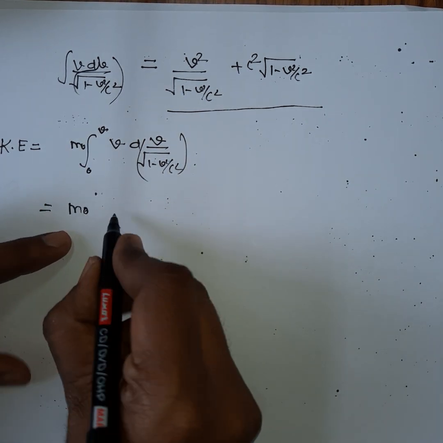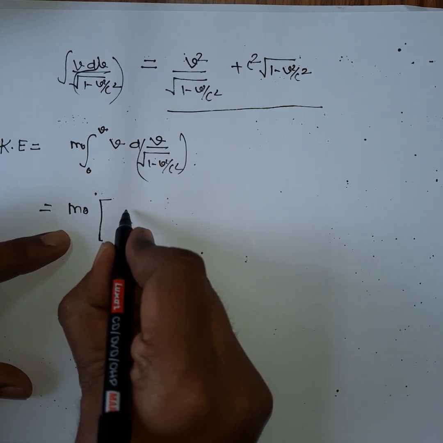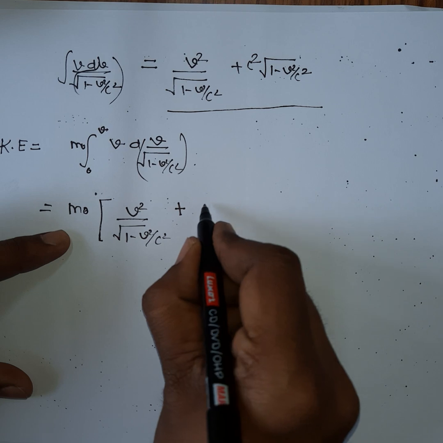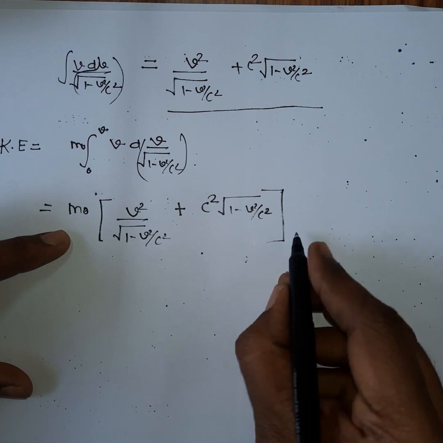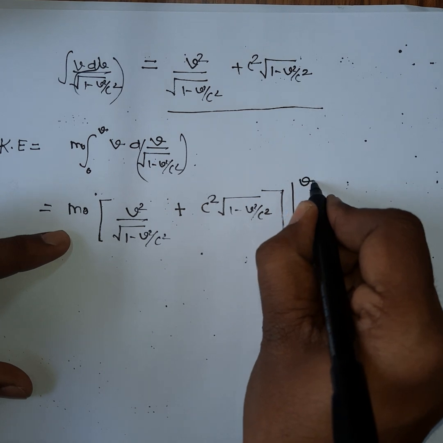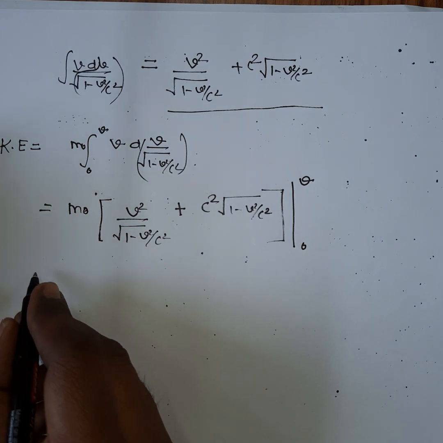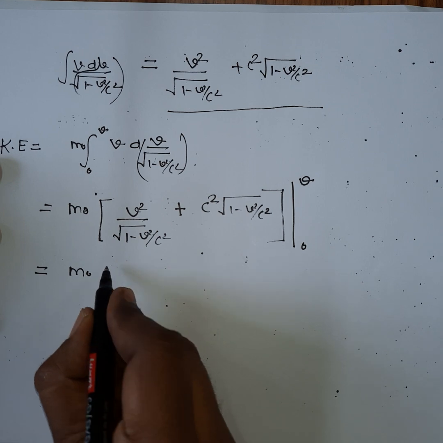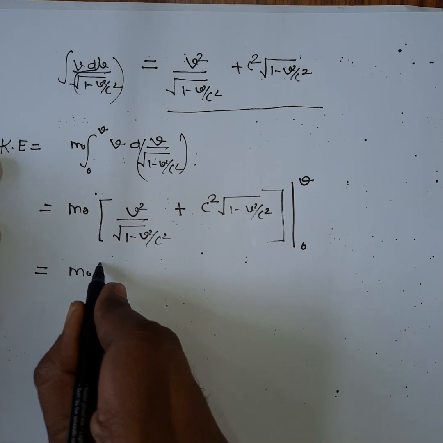So you can write it as m naught in bracket v square divided by 1 minus v square by c square plus c square divided by 1 minus v square by c square. This is in bracket, and you have to take the limits, that is 0 to v. If you further solve it, you will get m naught in bracket.